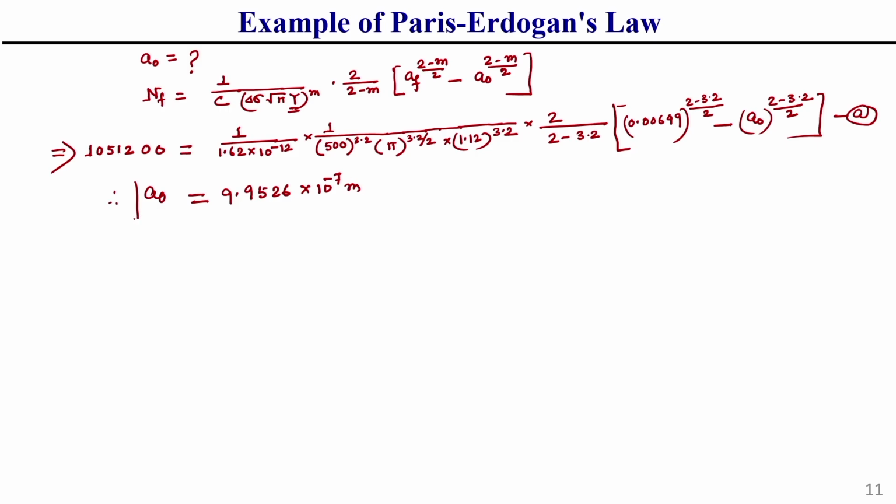So, the initial flaw size we can easily find with the help of this Paris law equation. What we observe here is that for a particular number of cycles, with the stress intensity factor and fracture toughness as input values for a particular component, and the material constants known, then with the help of the Paris law we can find what the initial flaw size should be so that the component can be subjected to a particular number of cycles to fracture. Understand?